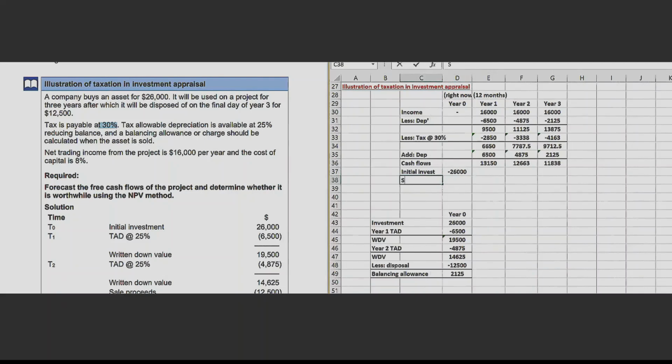That means scrap or sale proceeds at the end. These sale proceeds are going to be positive 12,500. This is the amount which you will receive by selling this asset at the end of the project. Now the net of these will be the net free cash flows.